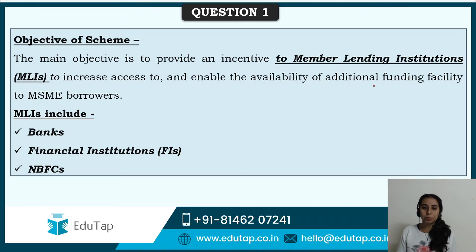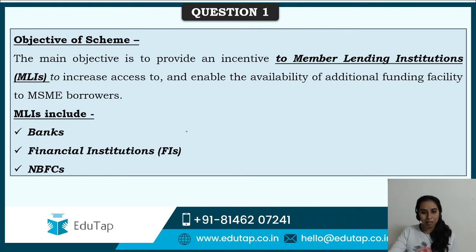The objective of this scheme is particularly to provide an incentive to MLIs, that is member lending institutions, to increase access and also to enable the availability of additional funding facility to the borrowers. Now who all are there in the MLIs? These are banks, financial institutions and NBFCs.